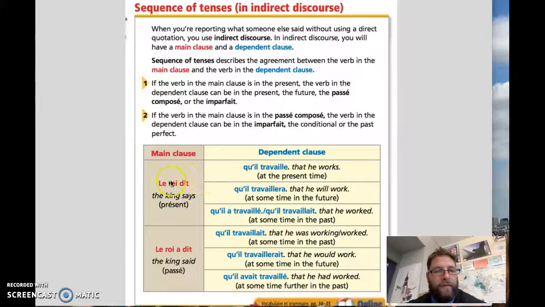Now, if I take this same set of sentences, so if I have le roi dit qu'il travaille, and I put this in the past tense, so instead of saying le roi dit, I say le roi a dit, the present tense would change to imparfait. The future tense would change to the conditional. And the passé composé, or imparfait, would change to plus que parfait, which we've just studied.